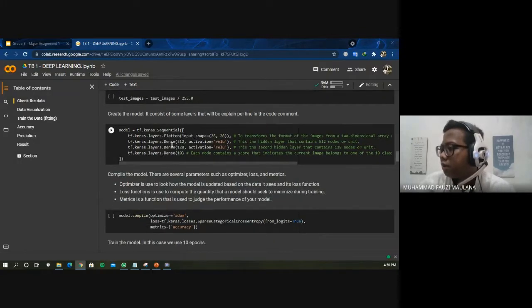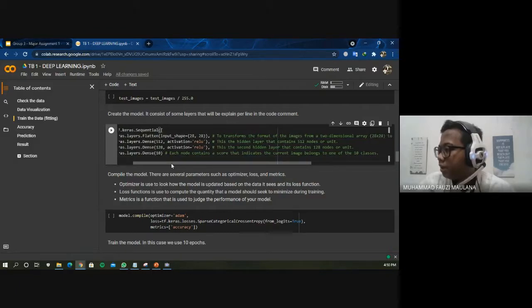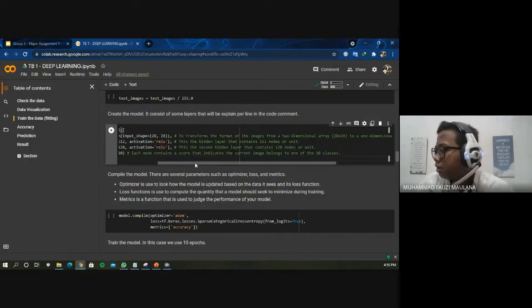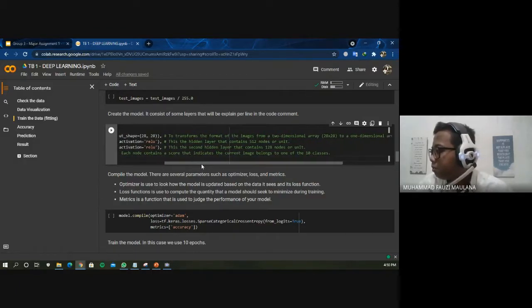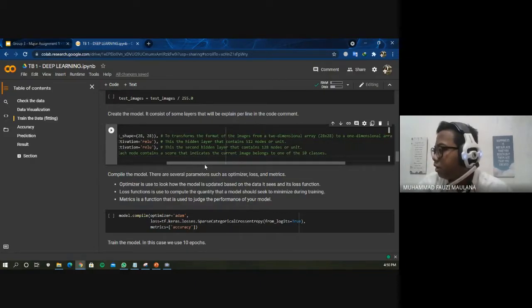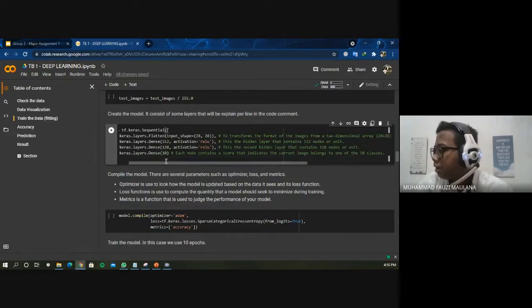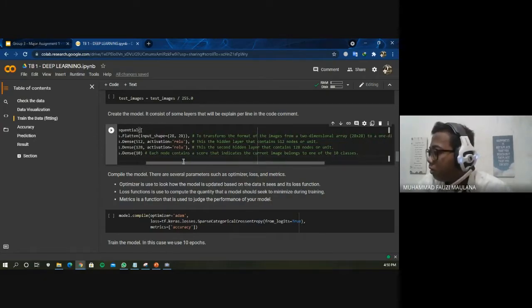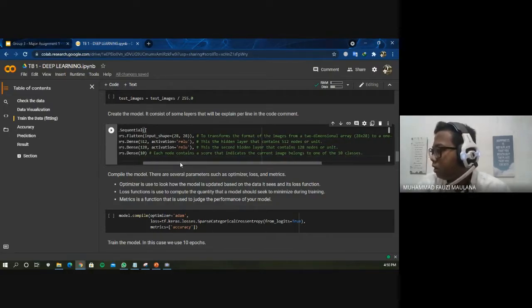After that, we create the model. This is the model using the sequential model. We just use TensorFlow and Keras here. We have four layers here. The first layer transforms the format of the image from a two-dimensional array to a one-dimensional array. The second layer is a hidden layer that contains 512 nodes, or units.